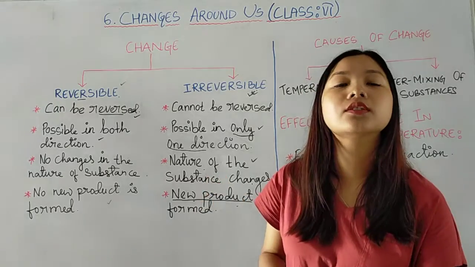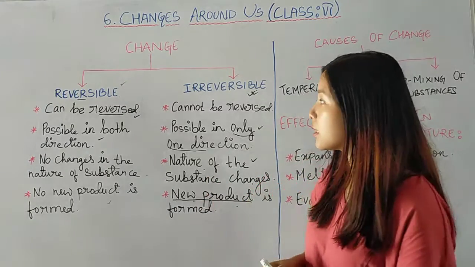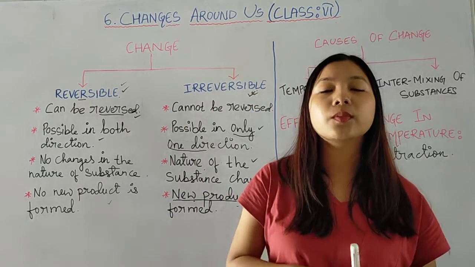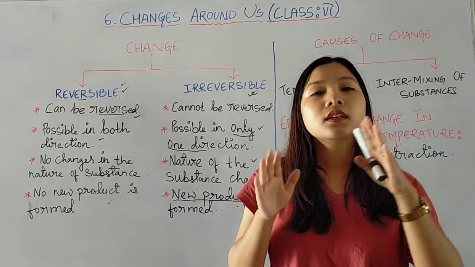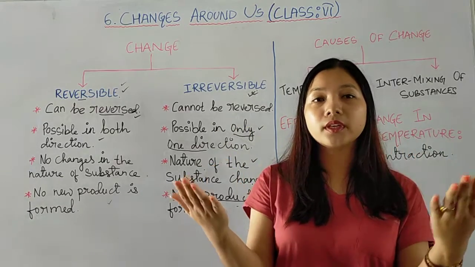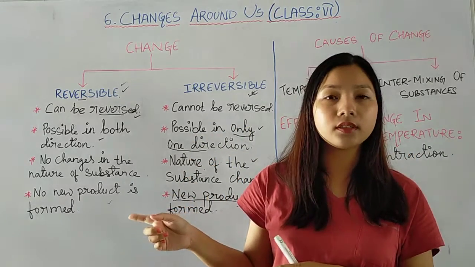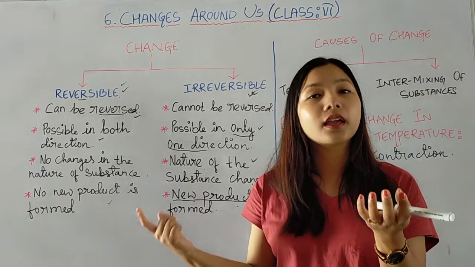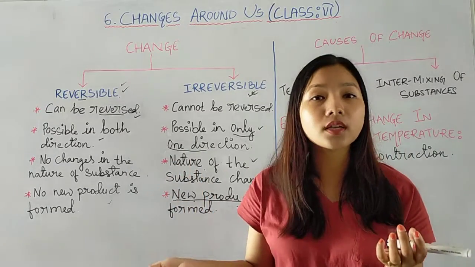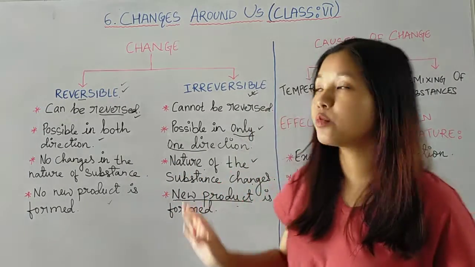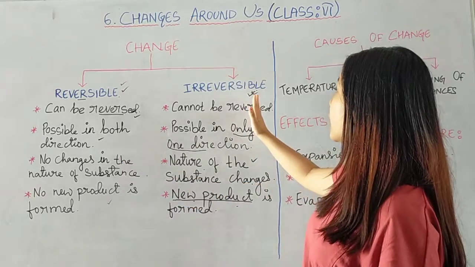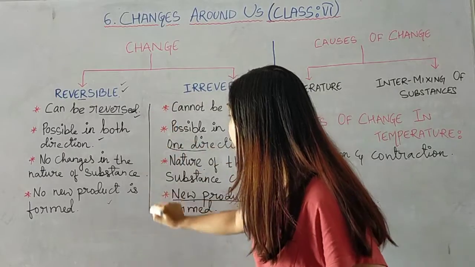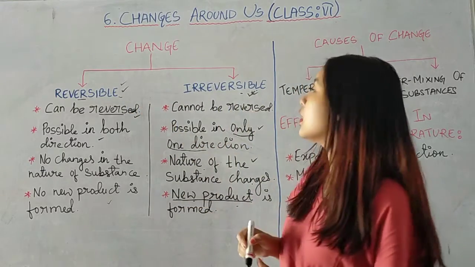So here you are going to get new products. Whereas here, as we have discussed, the folding of the paper into an aeroplane, after the foldings are opened, again it is nothing but paper itself, and the ice cube also, after it is melted, again it will be nothing but water. So new product will not be formed in reversible, whereas new products will be formed in the irreversible changes. So these are some of the differences between reversible change and irreversible change.